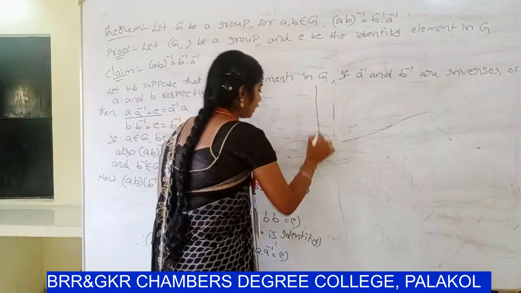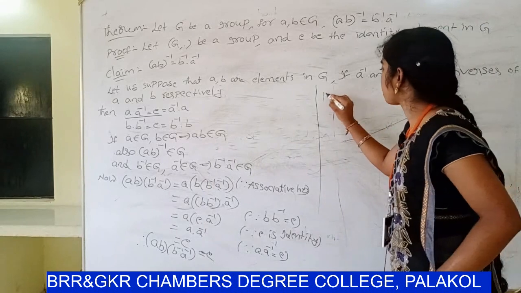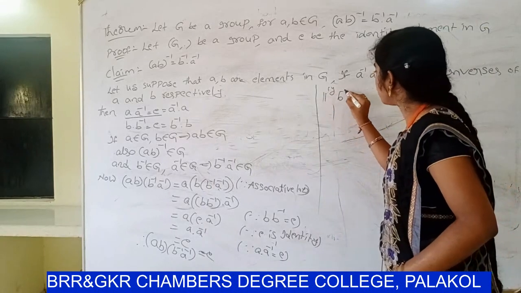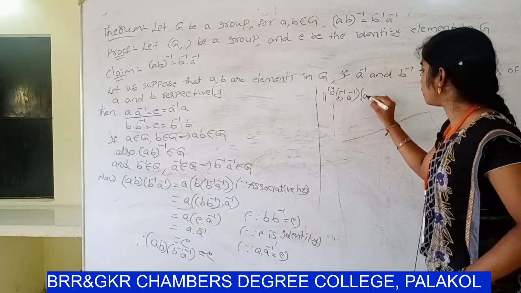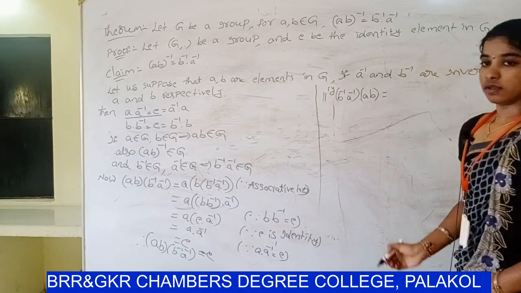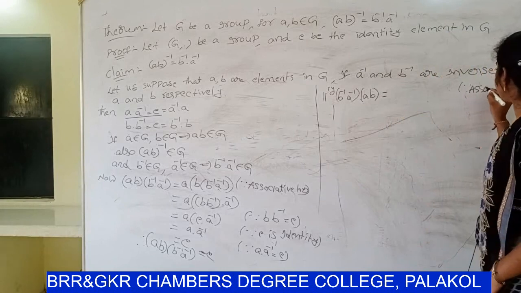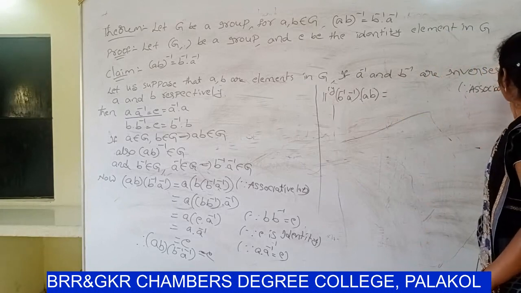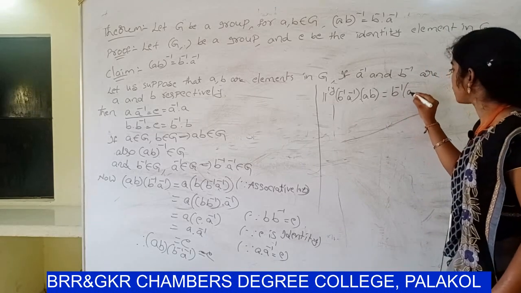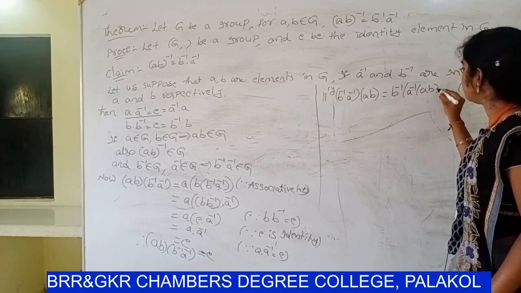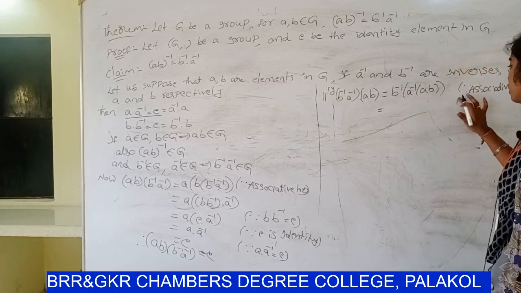So similarly, B inverse into A inverse into AB. So apply the associative law. So B inverse into A inverse into AB. So once again apply the associative law.